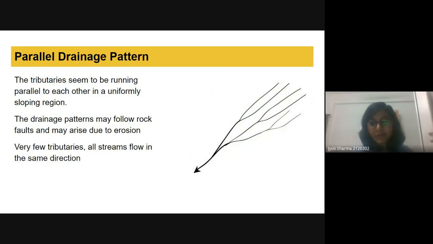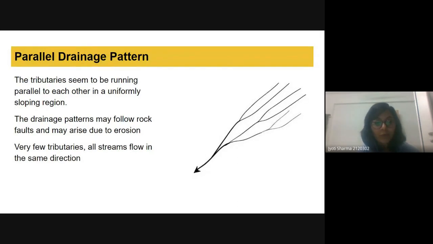And the second reason is that there may be a sequence of hard rock and soft rock. There is a series of hard rock here, and where erosion is happening, these are the soft rocks. If there is such a pattern of soft rock and hard rock, then we can get this parallel drainage pattern as well.